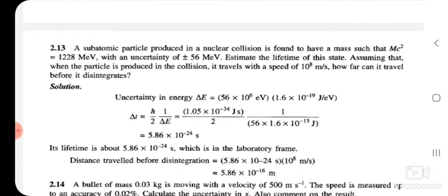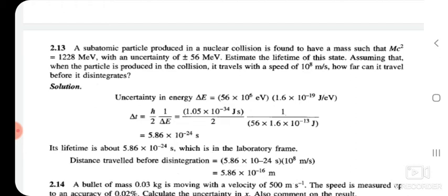If you convert into joule, 56 into 10 to the power of 6 into 1.6 into 10 to the power of minus 19 gives delta E. Delta T is equal to h by delta E. If we substitute the value of h and delta E, it gives delta T equal to 5.86 into 10 to the power of minus 24 second. Its lifetime is about 5.86 into 10 to the power of minus 24 second, which is in the laboratory frame.